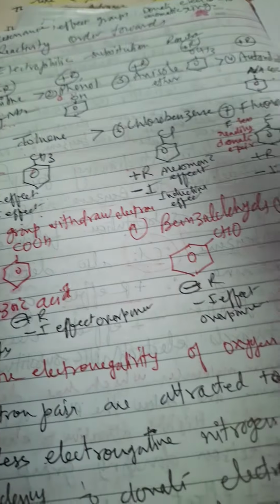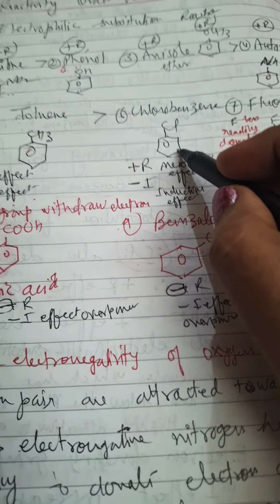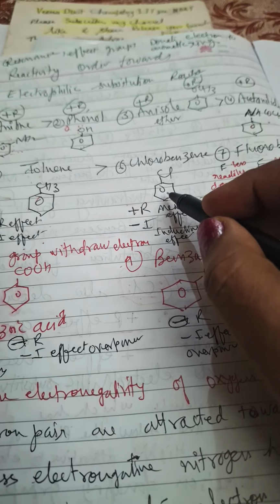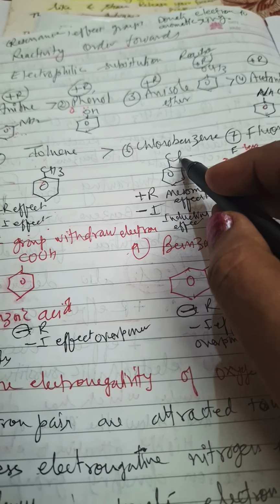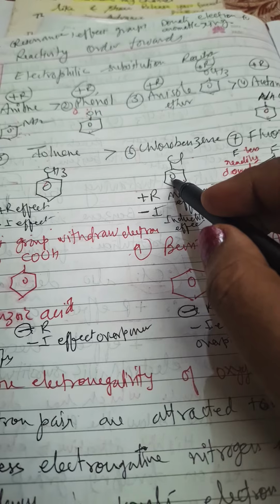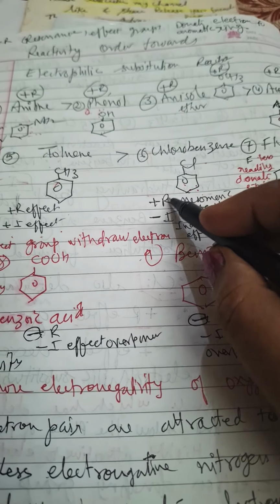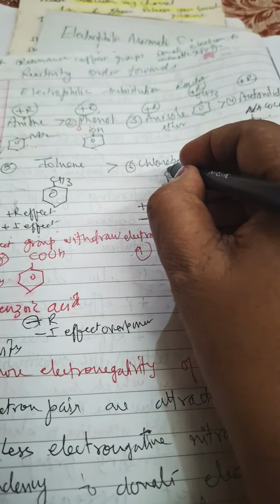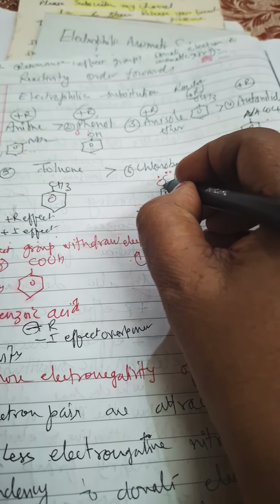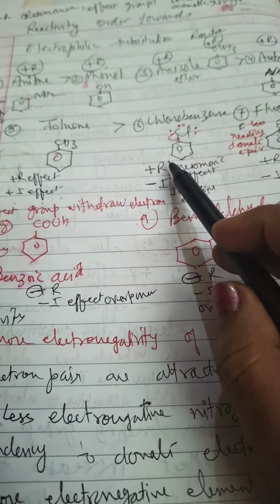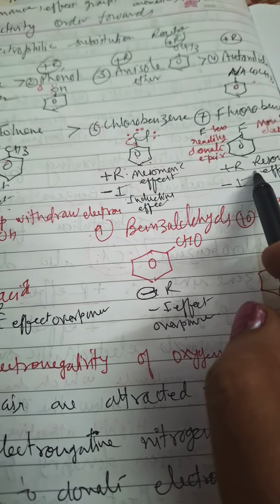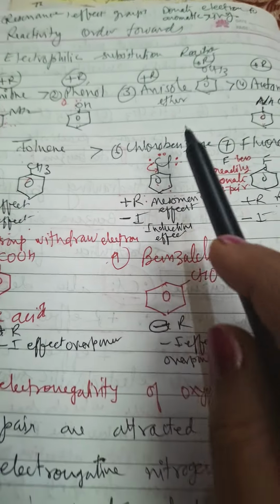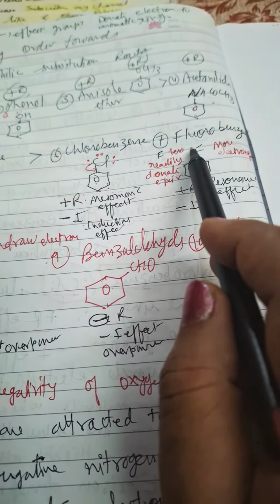Here, chlorobenzene is slightly deactivating the benzene ring. Why is it so? Because chlorine is highly electronegative and wants to hold the electrons towards itself, so it will not easily donate the electron pair to the benzene ring. But since it has the plus R effect, meaning the lone pair of electrons participates in resonance stabilization, both plus R and minus I effects operate in chlorobenzene and in fluorobenzene. But chlorobenzene gives the electrophilic substitution reaction more readily as compared to fluorobenzene.